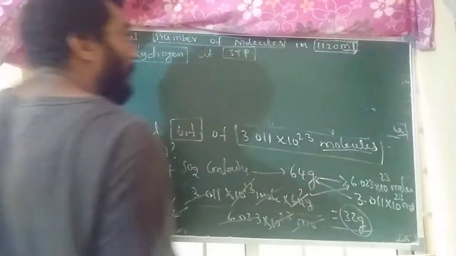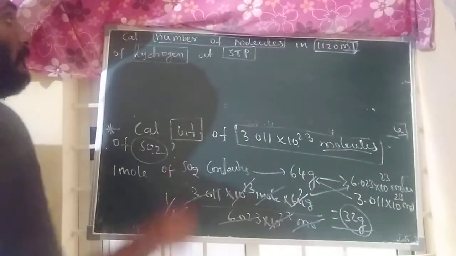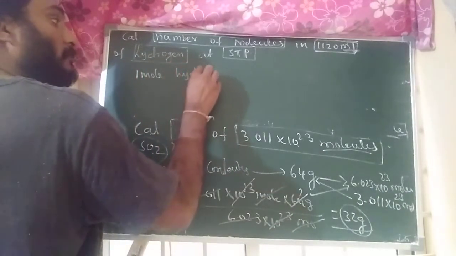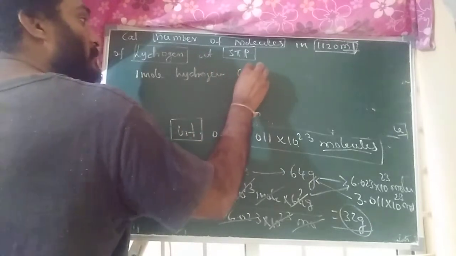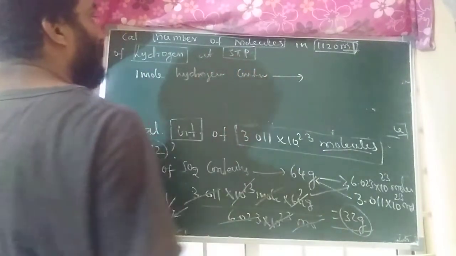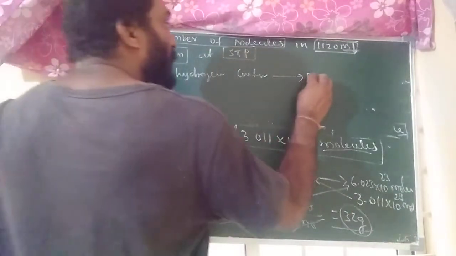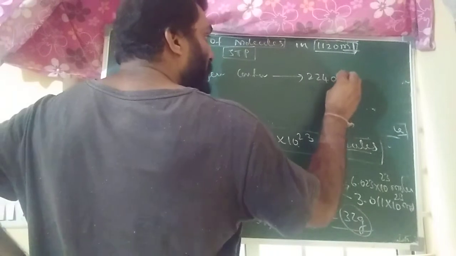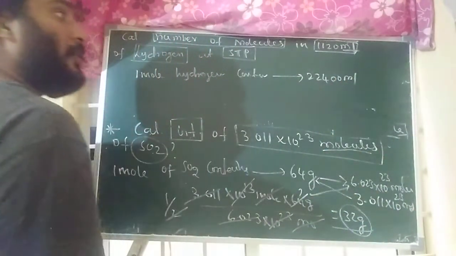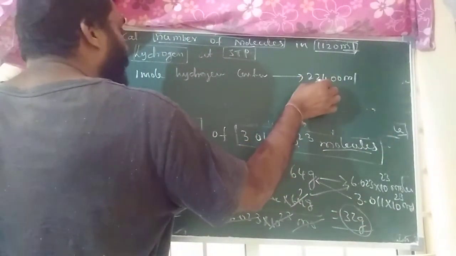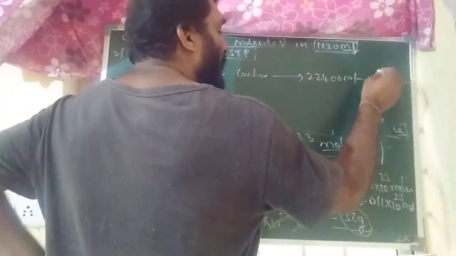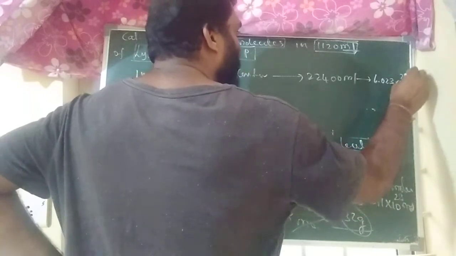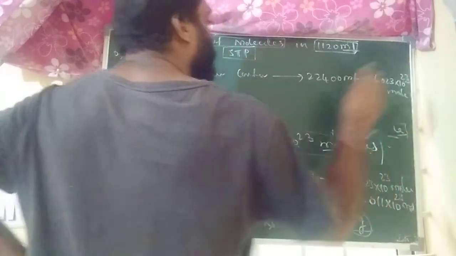Volume in terms of ml, that you should also note. First, 1 mole of hydrogen molecule contains, in terms of STP condition, 22.4 liters. Since they have given ml, that's why 22,400 ml. 22,400 ml of hydrogen gas contains, in terms of Avogadro number, 6.023 into 10 to the power of 23 molecules. Over. This is the relation.